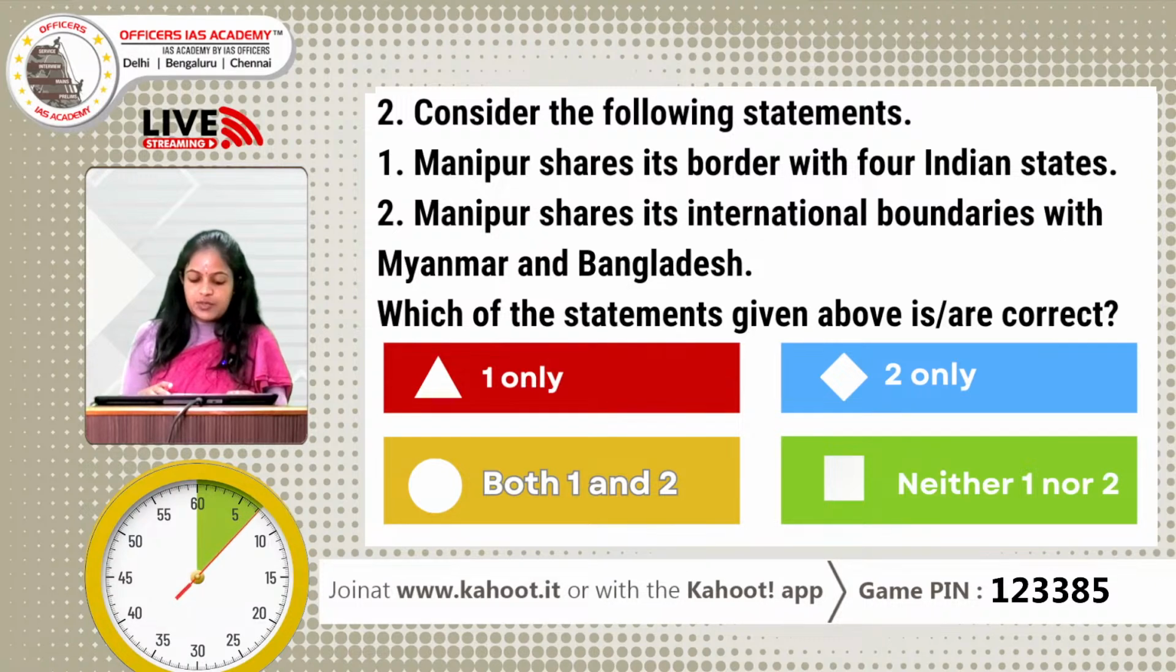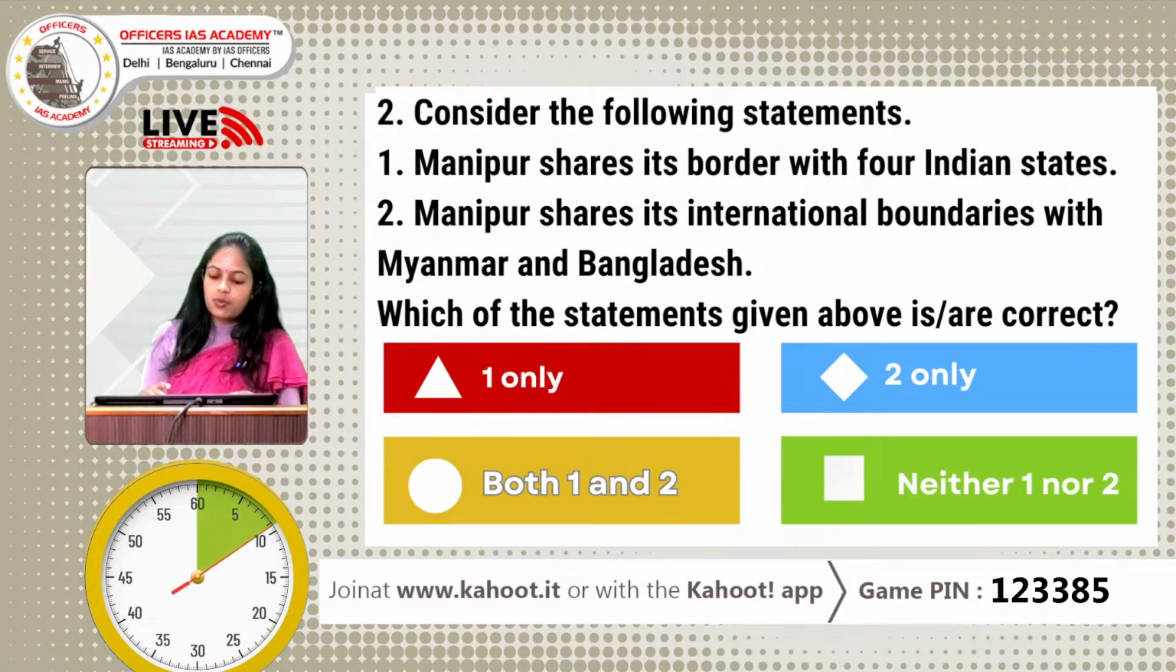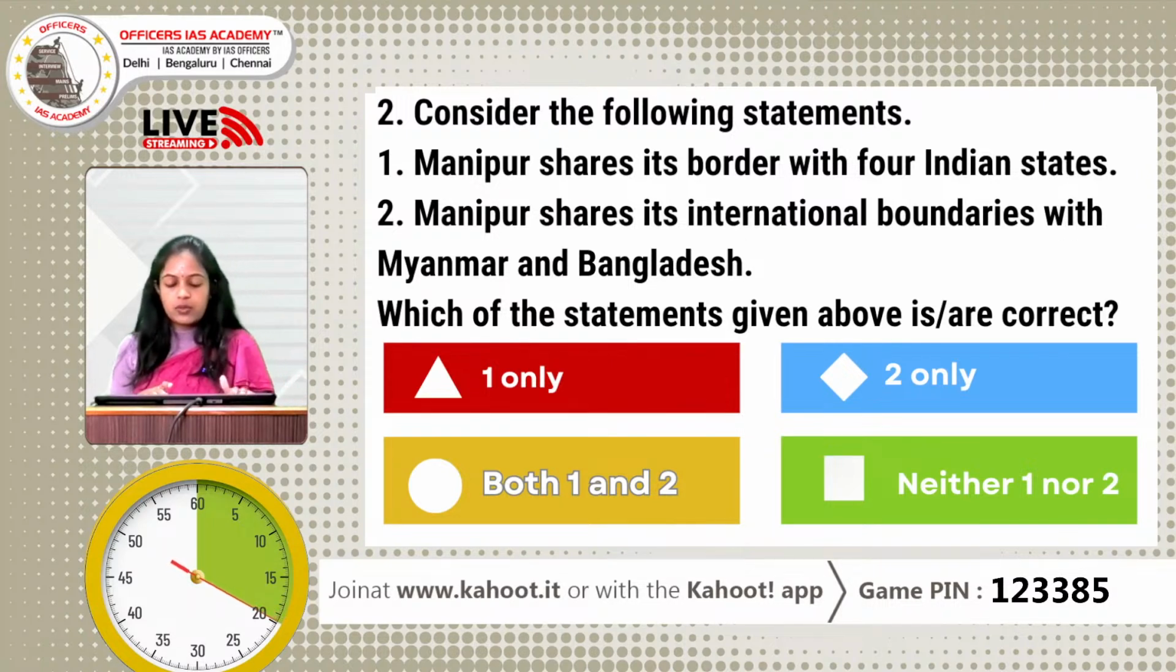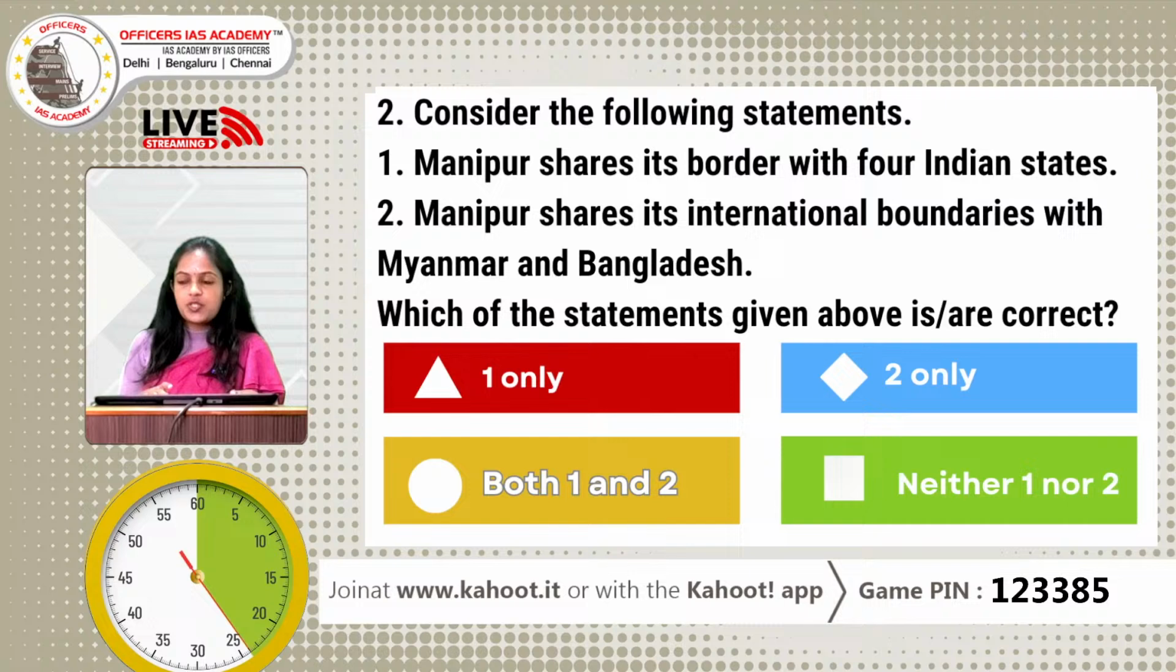Consider the following statements. 1. Manipur shares its border with 4 Indian states. 2. Manipur shares its international boundaries with Myanmar and Bangladesh. Which of the following statements is or are correct? Option A, 1 only; option B, 2 only; option C, both 1 and 2; and option D, neither 1 nor 2.